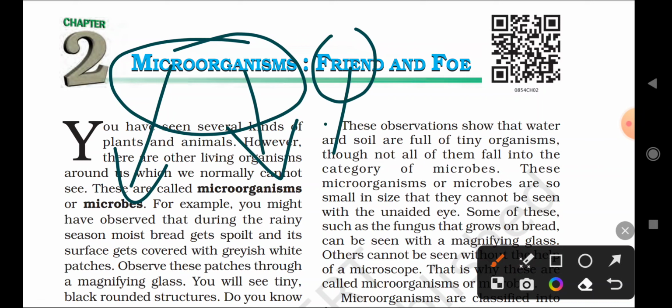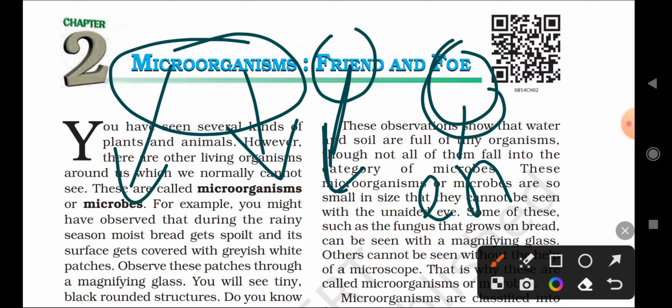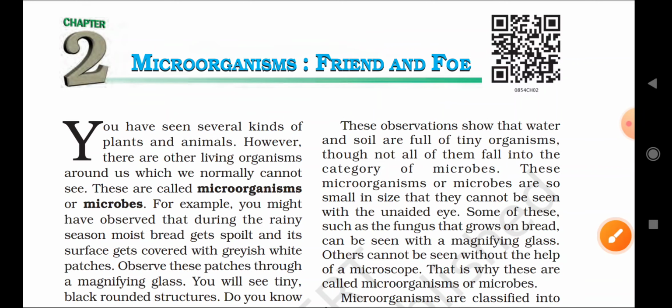Friends, you already know the meaning. And foe means enemy. So whether microorganisms are friends or enemies to us, that is what we have to study here.